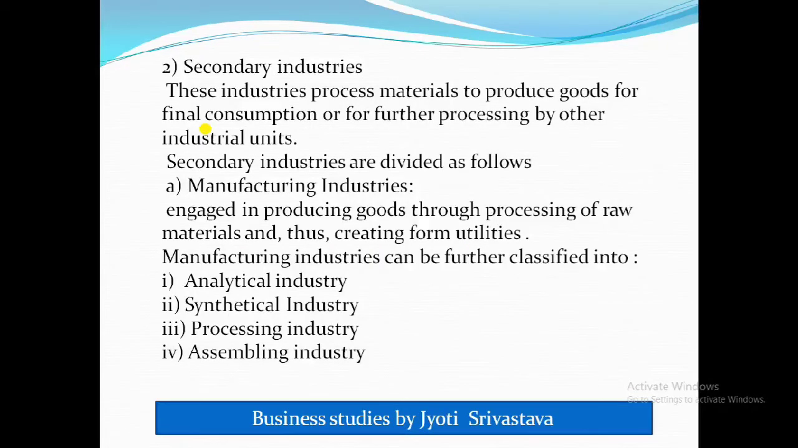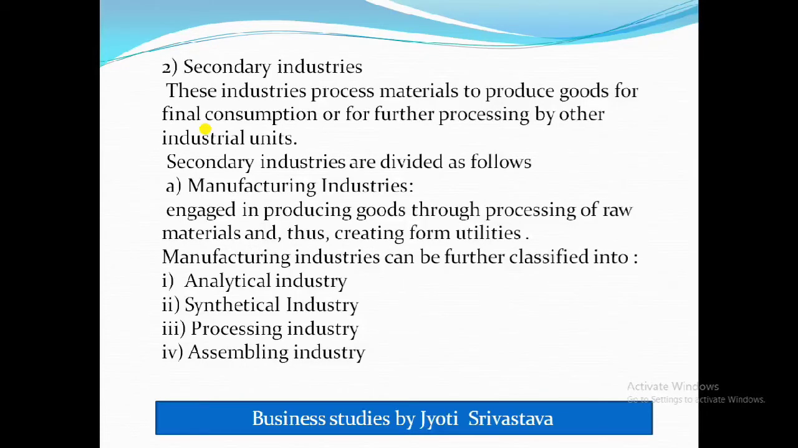These industries process materials to produce goods for final consumption or for further processing by other industrial units. In this industry, the product extracted at the primary stage, from the primary industry, is used to manufacture goods either for final consumption or for further processing by other industries.